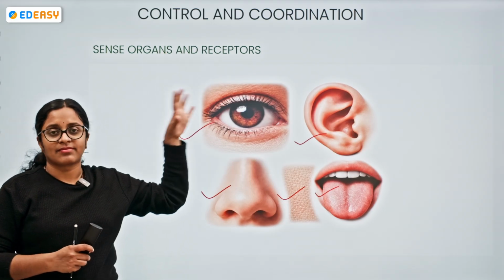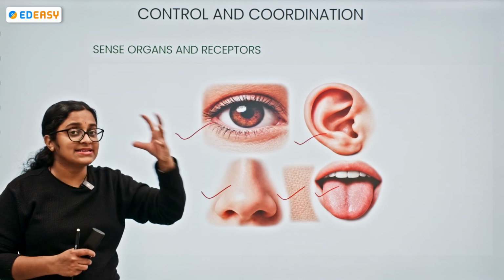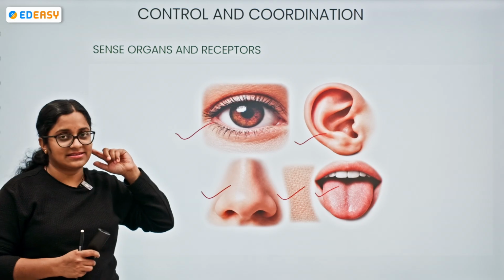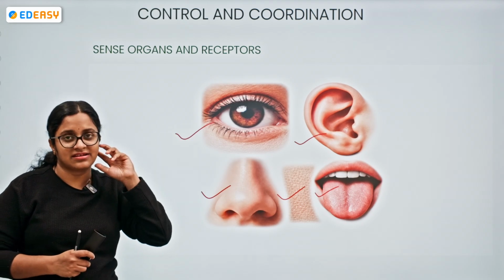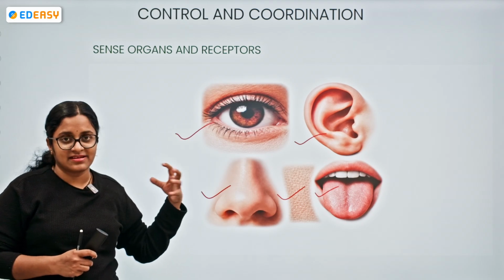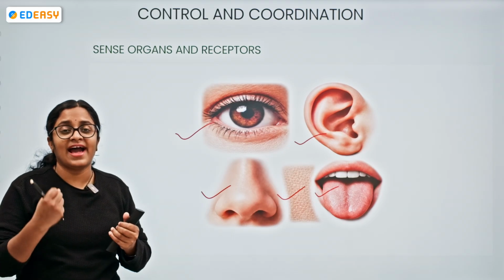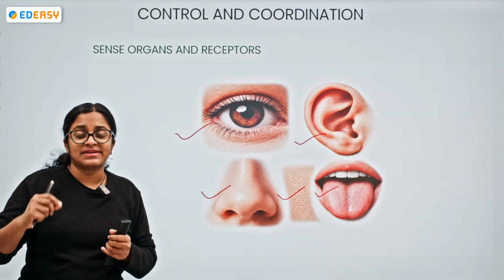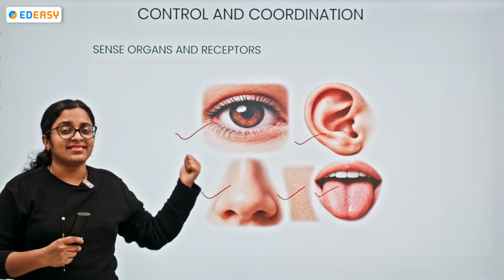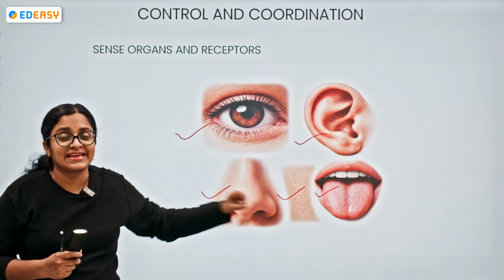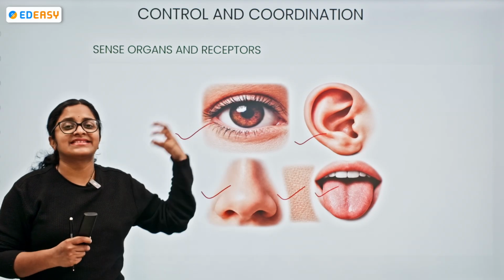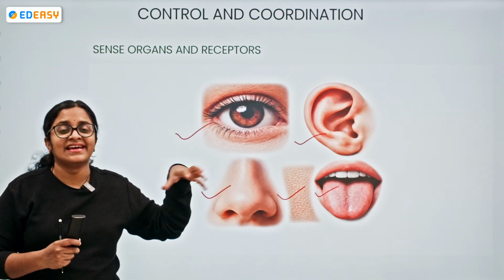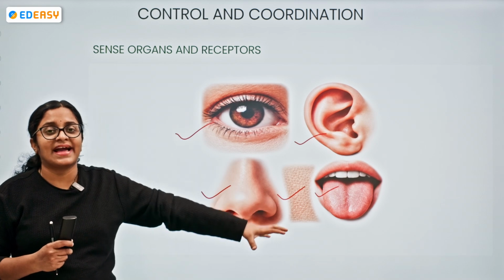So now, if you could find, first the eyes have seen, the nose have smelled, the ears particularly for hearing, and the tongue for tasting, and the skin for having the touch sensation. These are the sense organs. There will be some special structures in these sense organs which will be helping you to analyze and understand what is a kind of external stimuli that is making you to give some action.